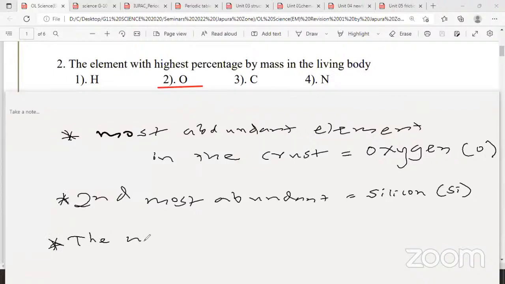The most abundant metal. So out of all the elements, oxygen has the highest percentage. The most abundant metal in the earth crust. Any volunteers? I'll ask the answer. Pasindu, Prabhashwara, yes, any idea?